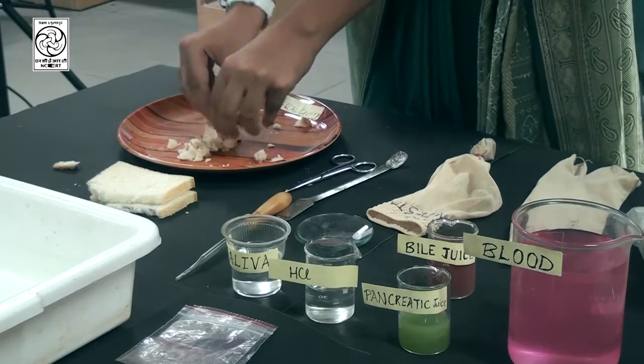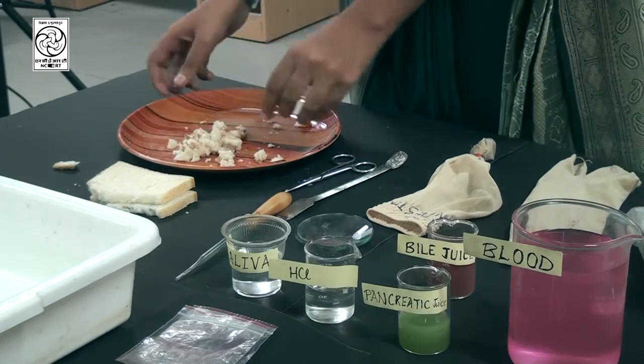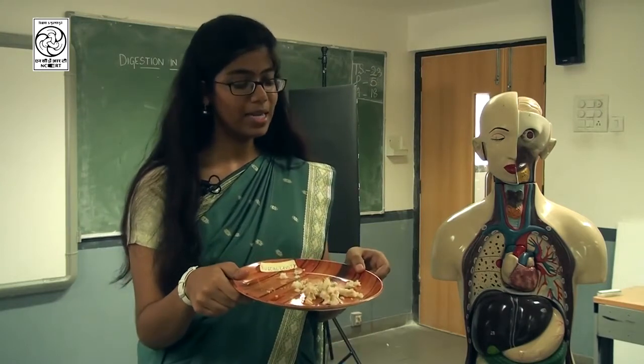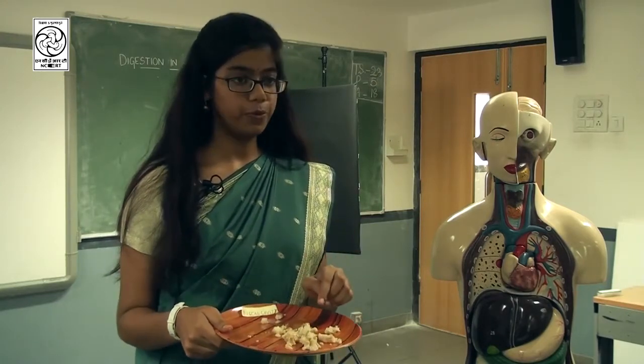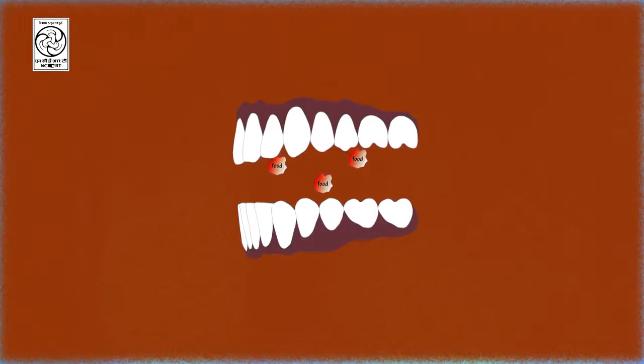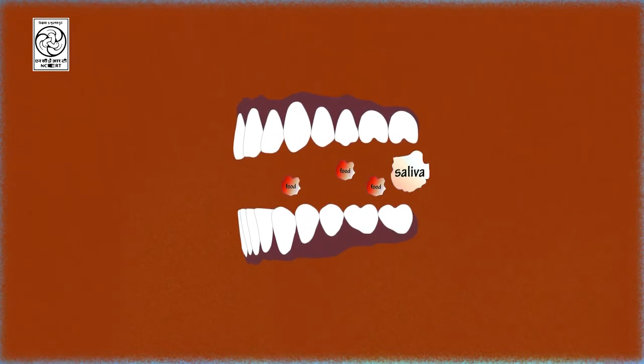Now I have mixed everything and our chewed food is ready to be swallowed, right? Now this chewed food along with the saliva is given a term. It is called bolus. The basic chewed food which we swallow is called bolus, right?